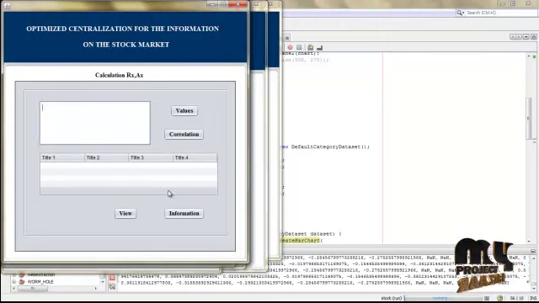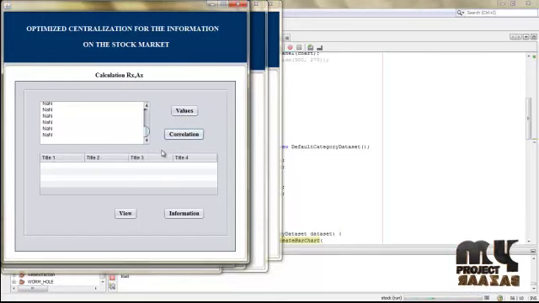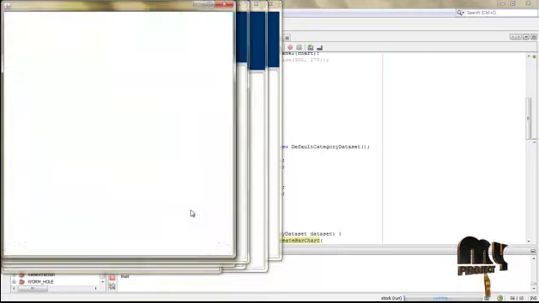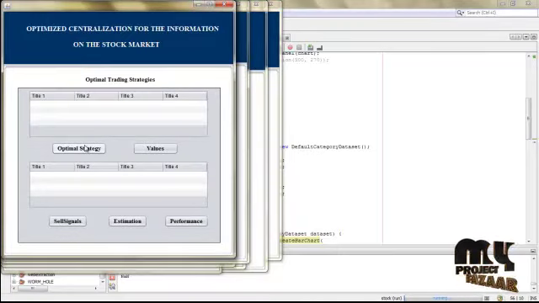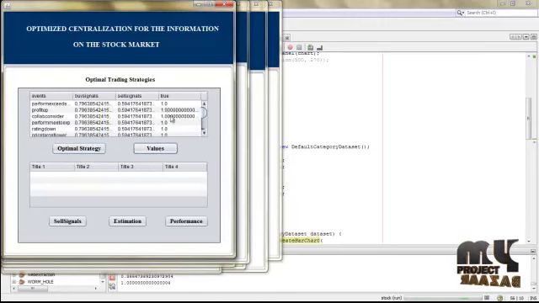Then calculate the Pearson coefficient values. This evaluates that the difference between the average and the similar values between the average returns and the abnormal returns. Click values buttons. Correlation, that calculate the coefficient values. That values are viewed. Then we find out the optimal strategies between the abnormal events and the average events for the stock marketing. Click optimal strategies. Values, that these are the true values.